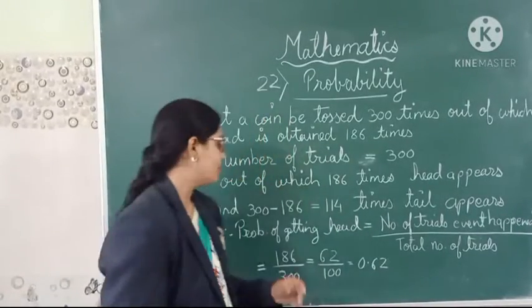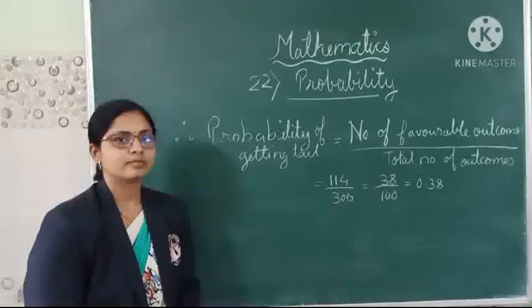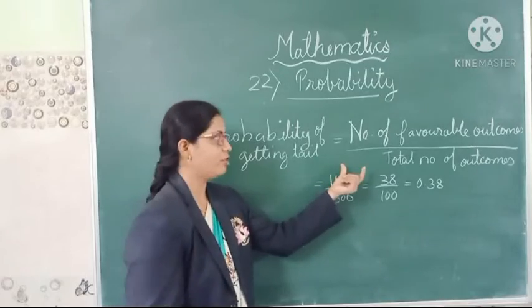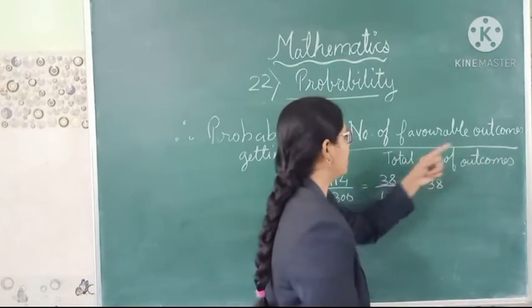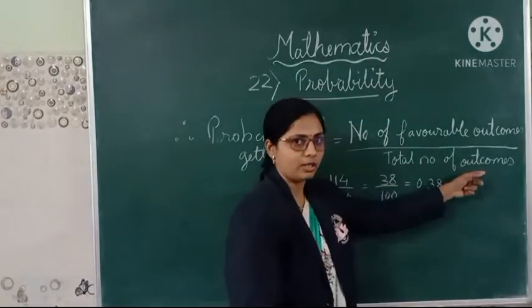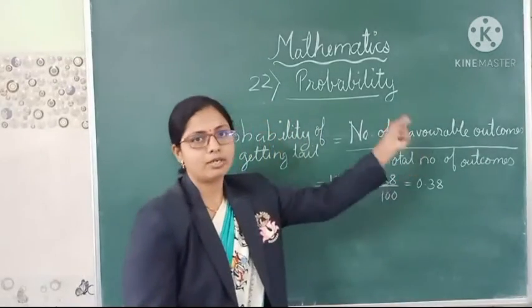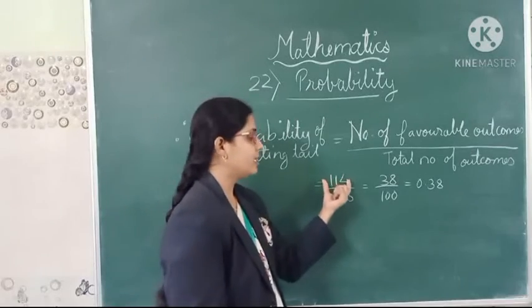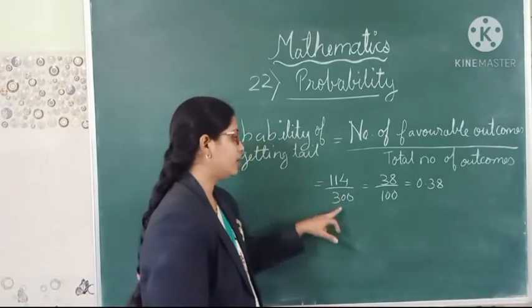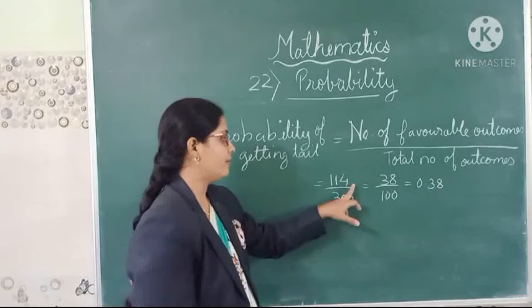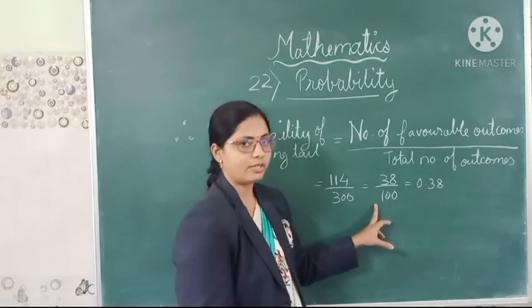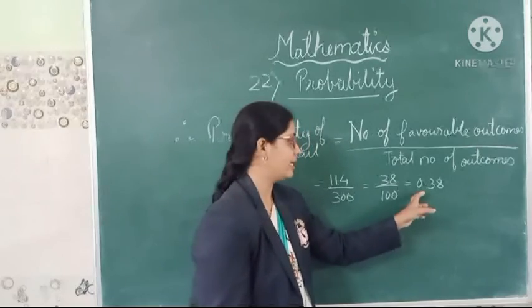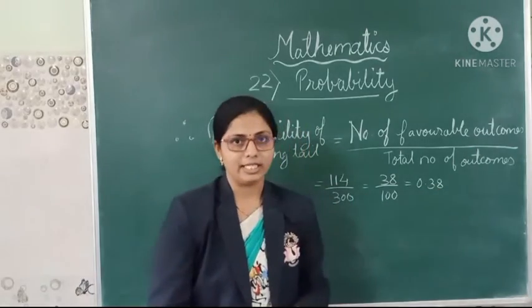Next we will see the probability of getting tail. So now, for the probability of getting tail, we will write the formula: number of favorable outcomes upon total number of outcomes. So the number of favorable outcomes we got by doing 300 minus 186. So for the tail we got 114, and the total number is 300. If we divide, we will get 38 upon 100, and after dividing this, we will get the answer in decimal, that is 0.38.